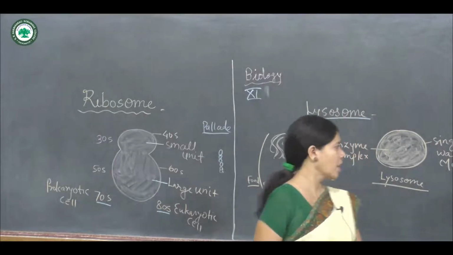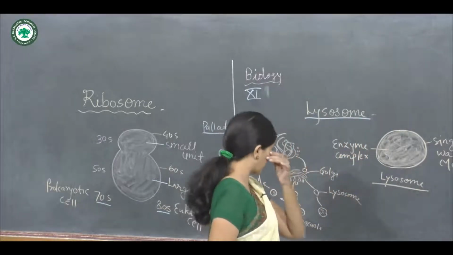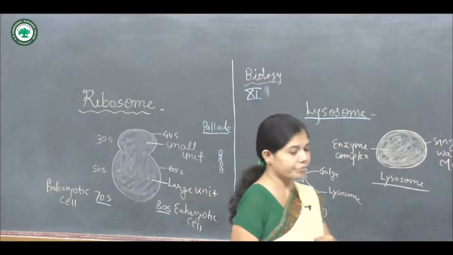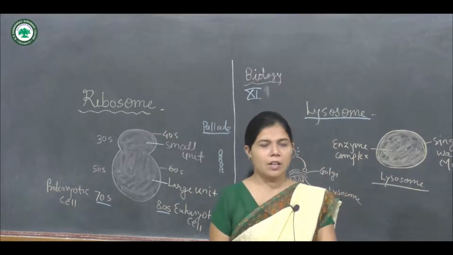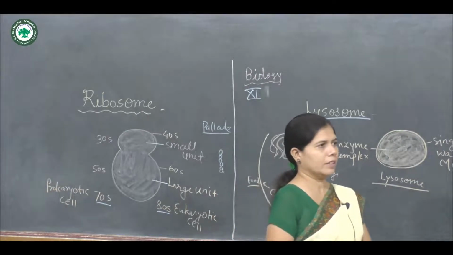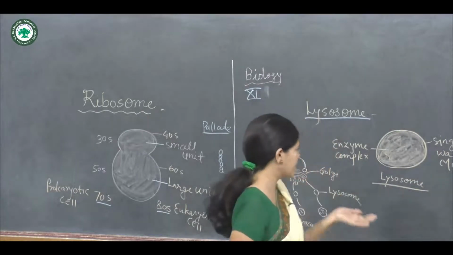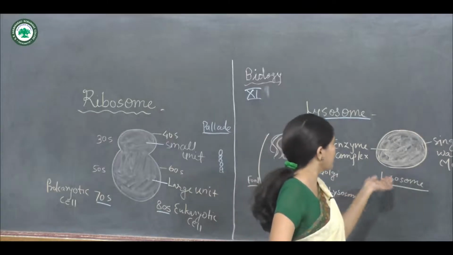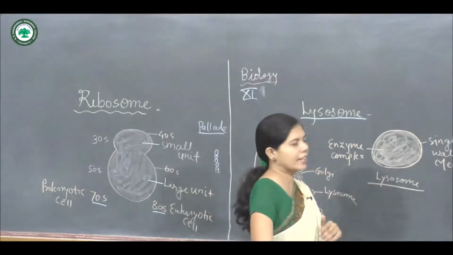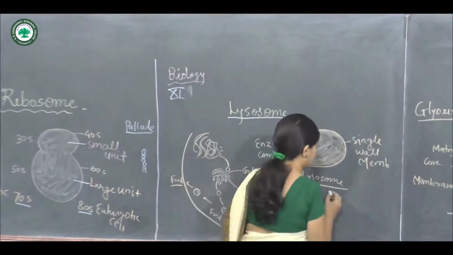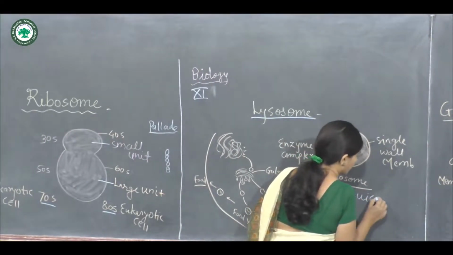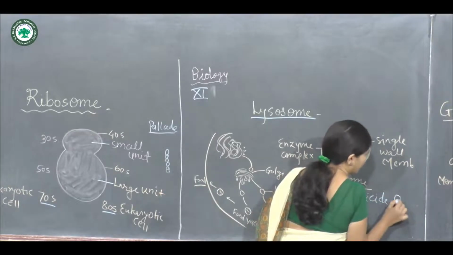Now we move on to our next organelle, that is the lysosome. The lysosome is present in the eukaryotic cell and is known as the digestive body. It is also known as the suicide bag.